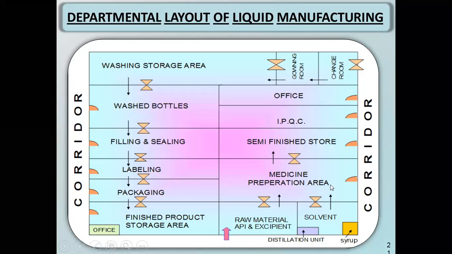Suppose you want to prepare a solution, then all the raw materials like ingredients, drug, and solvent will be taken, and your material will be dissolved into the solvent. Then that preparation will be stored in a bigger jar. That storage area is called the semi finished store. In the semi finished store, you keep your prepared solution, and from that area it is transmitted into the filling area, where that solution will be filled into the bottles. So this is the layout of your liquid manufacturing.